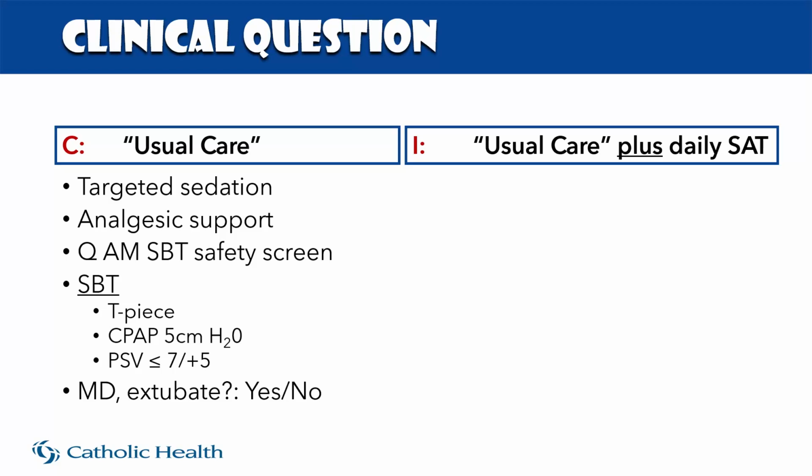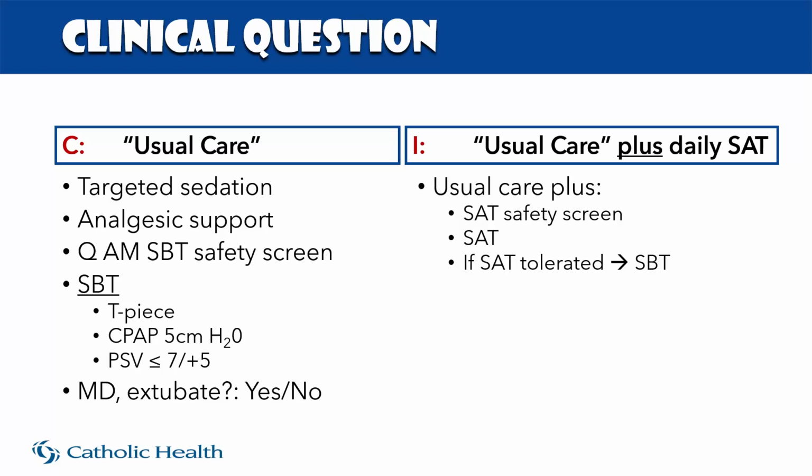Now let's take a look at the intervention arm. So they received usual care, but before they moved forward with a spontaneous breathing trial safety screen, they underwent a spontaneous awakening trial safety screen. If they passed that screen, you got it, they moved forward with a spontaneous awakening trial. If they passed the SAT, then they went on to a spontaneous breathing trial. And the spontaneous breathing trial was the same in the intervention arm as it was in the control arm.